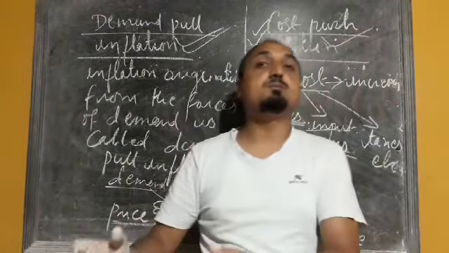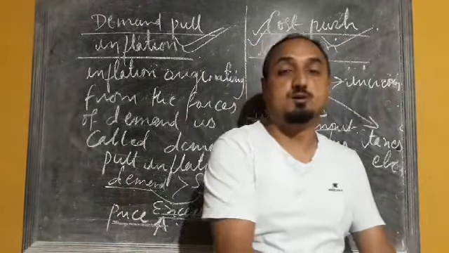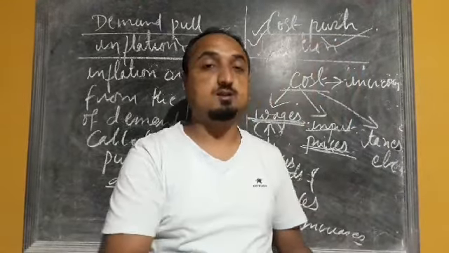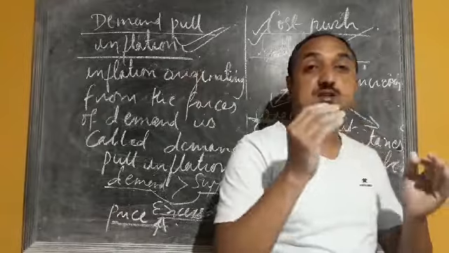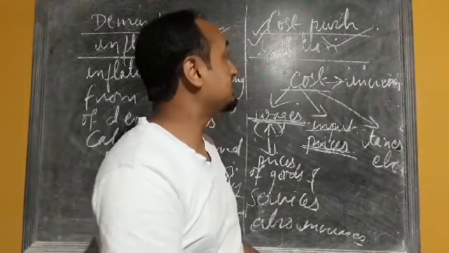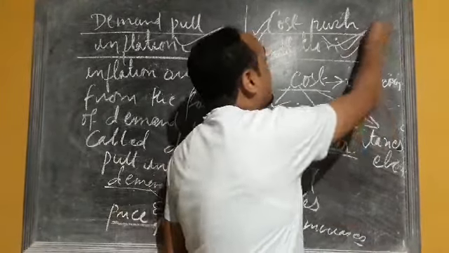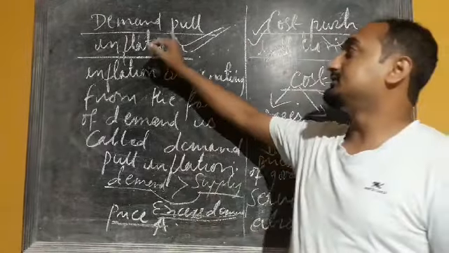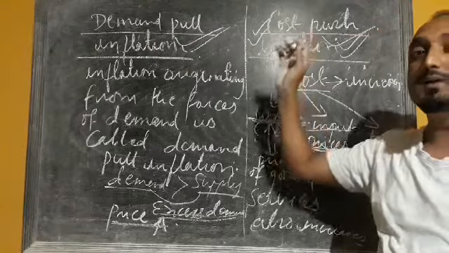Obviously they will shift the burden of that tax to the consumer, so they will increase the price of goods and services. So when the price of goods and services increases, the inflation takes place. That type of inflation is called what? Cost push inflation.